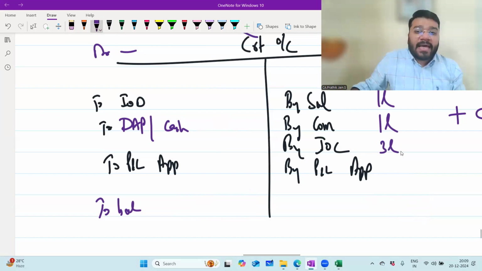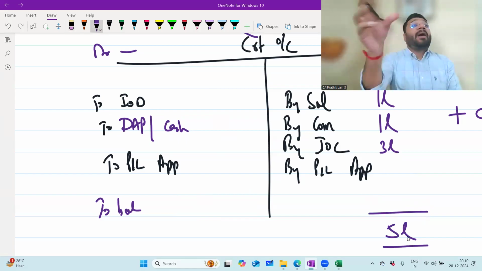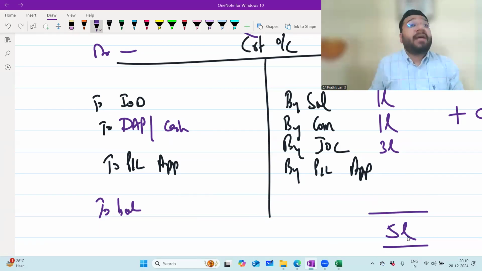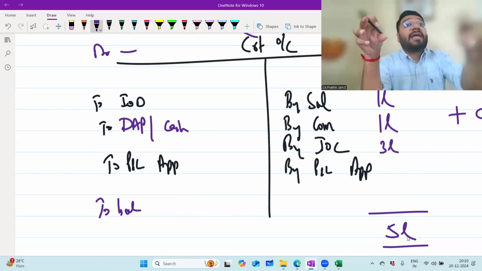IOC 3 lakh, salary 1 lakh, commission 1 lakh, 5 lakh. 5 lakh I have to pay to the partner. Now, by doing the business in the current year, the partner did not work hard properly. Because of that, there's a business loss. How much is the loss? 1 lakh. So I will tell that partner, this 5 lakh what I have to pay you? No. In that, I'll minus the 1 lakh you have to pay me.